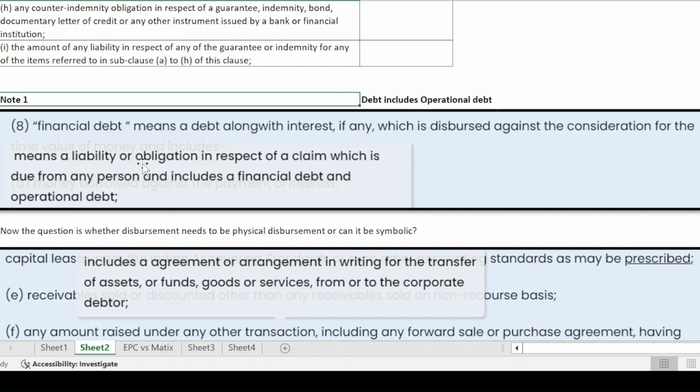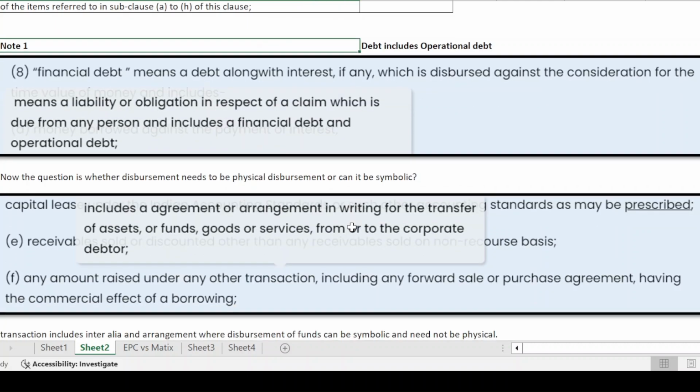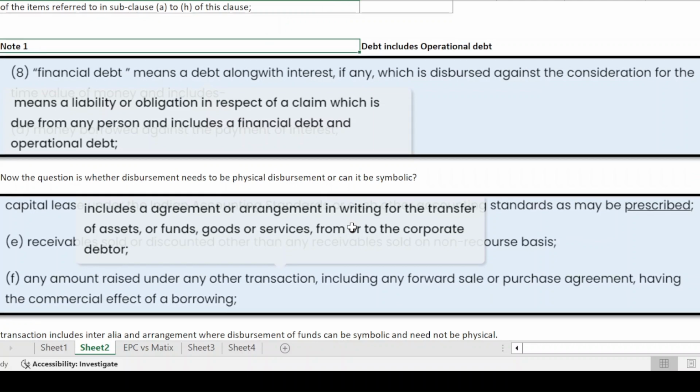That means from August 2015, the claim being made by the petitioner is that although it is in the nature of operational debt originally, from August 2015 it was disbursed for the consideration of time value of money, which is the 8% that we have seen, and that is the instrument that has been subjected to default. So therefore they are saying that, okay, because of this, now I am meeting the condition.